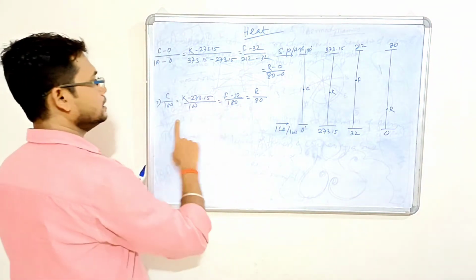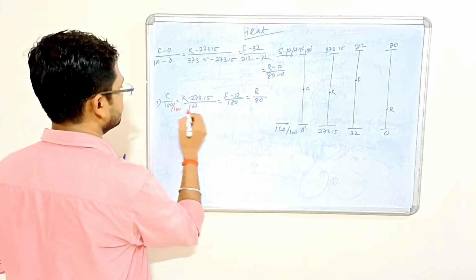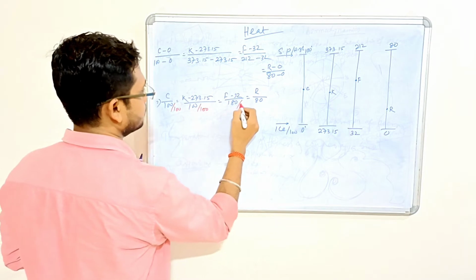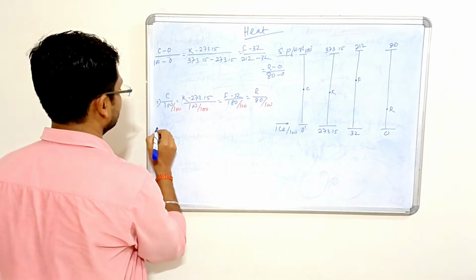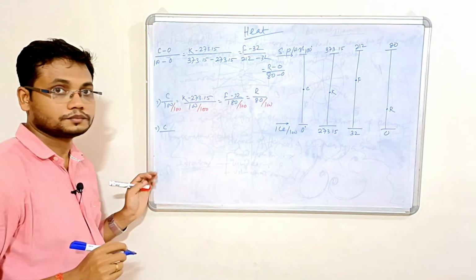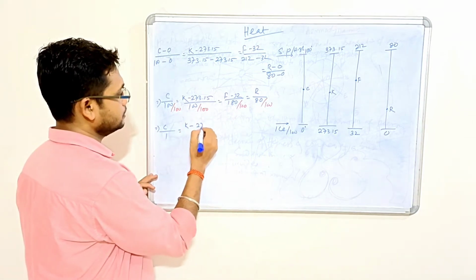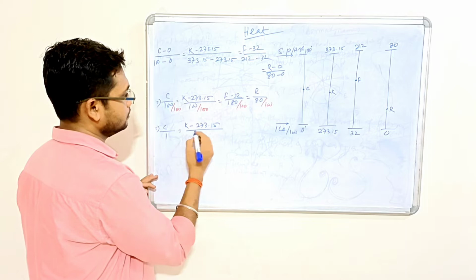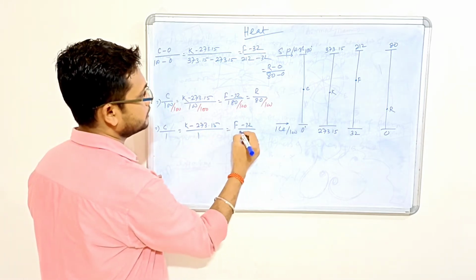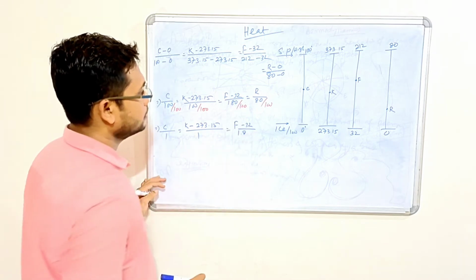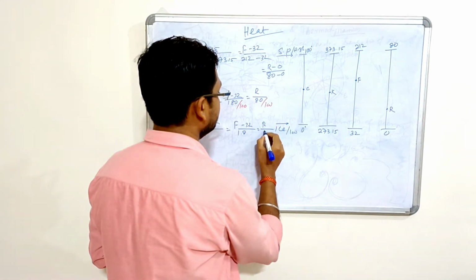If we divide with 100, I am writing here: C by 1 equal to K minus 273 divided by 1 equal to F minus 32 divided by how much? 1.8, equal to R divided by 0.8.